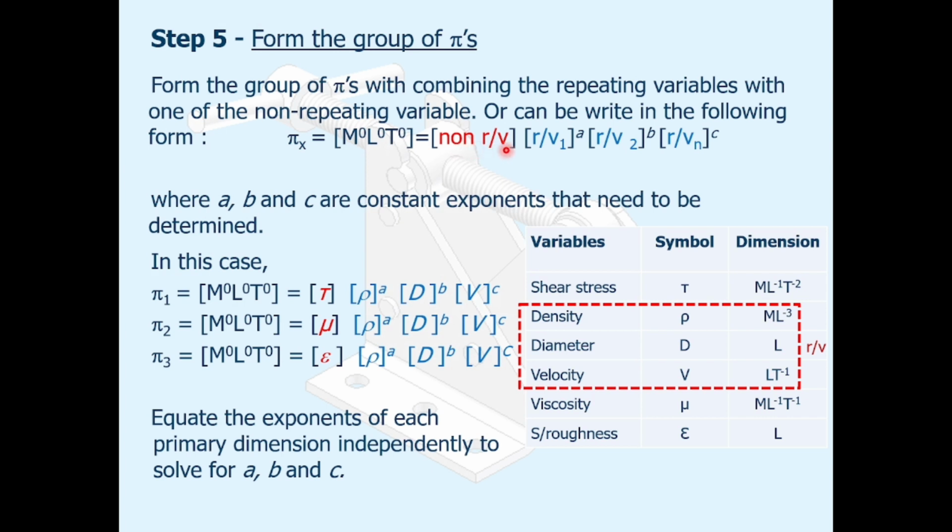Here a, b, and c are constant exponents that need to be determined. This is the step to develop the form of groups pi 1, pi 2, and pi 3, where the non-repeating variables are tau, mu, and epsilon. We equate the exponent for each primary dimension independently to solve for a, b, and c.